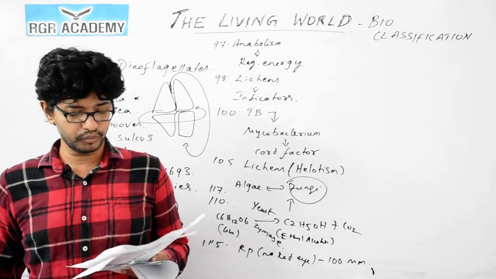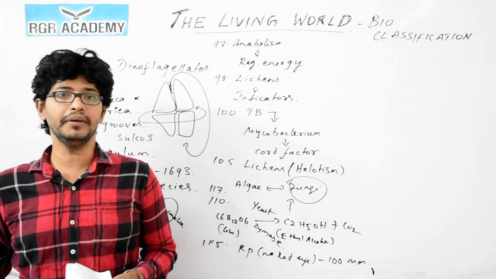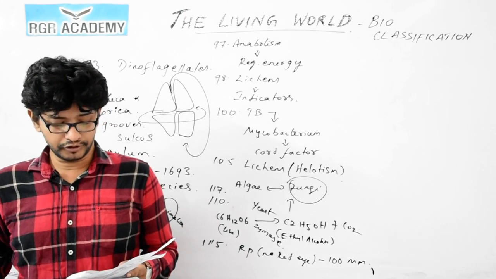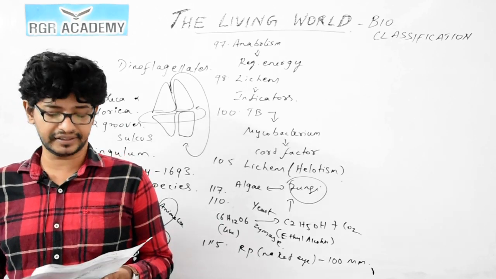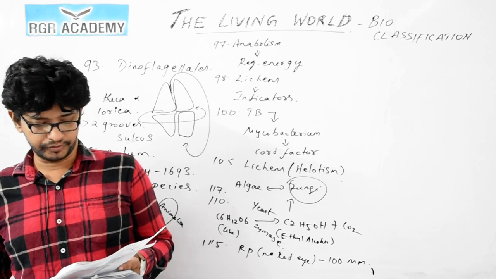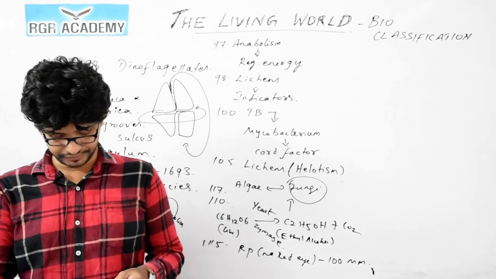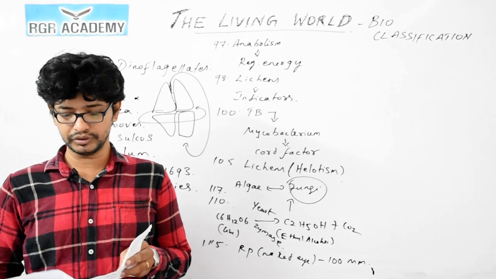Question number 118. What is false for the nutrition in amoeba? Amoeba cannot be autotroph. It is holozoic, it is omnivorous, it is a pseudopodia feeder. All these are correct. But amoeba cannot be an autotroph. So option 1 is the correct answer for question number 118.